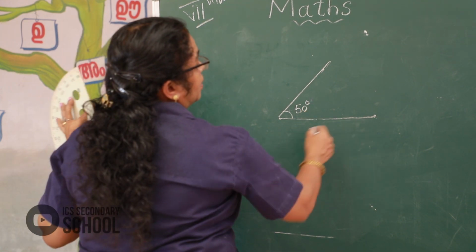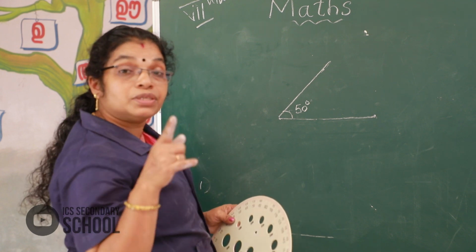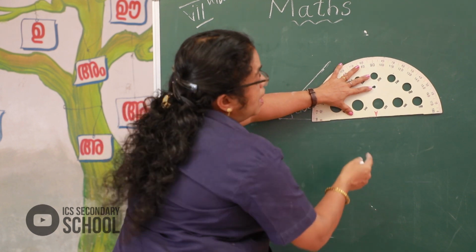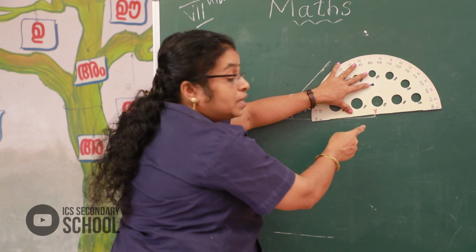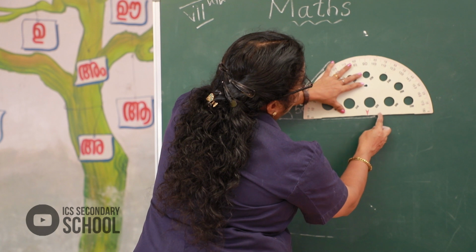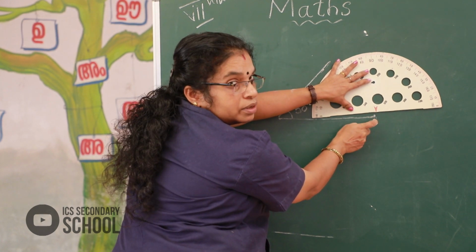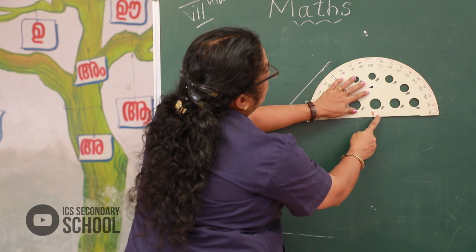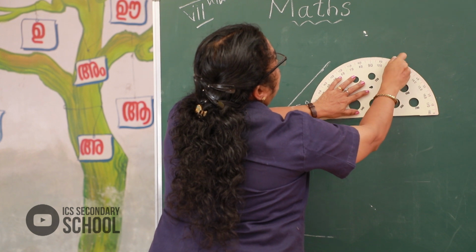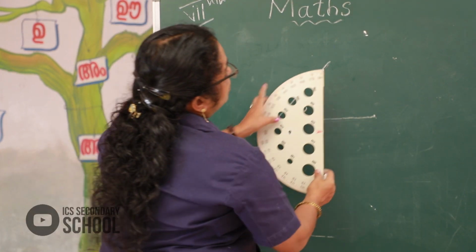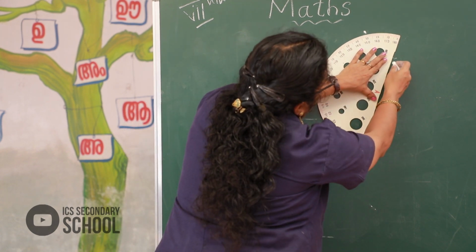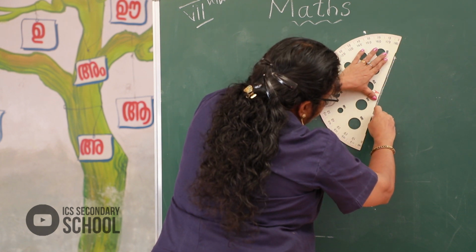Then right side, if we want to find 70 degree, we take our protractor and put the center of the protractor at the end point of a line. Here, look, got it, and touch here. Then if we want 70 degree, here we take a dotted point, then we draw. Okay, join this point.